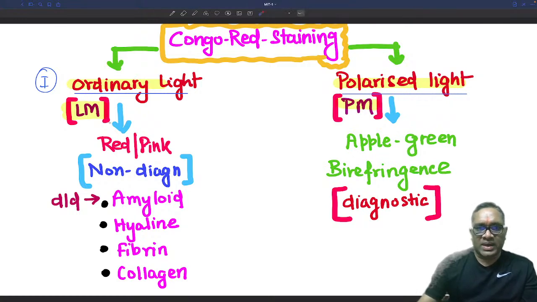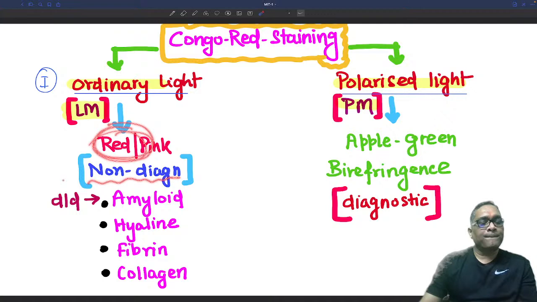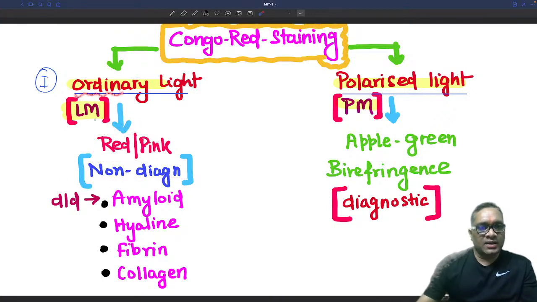On light microscopic examination, or under ordinary light, with Congo red staining, we will see amyloid as a red pink color, right? And this red pink color is non-diagnostic. So why is it non-diagnostic?